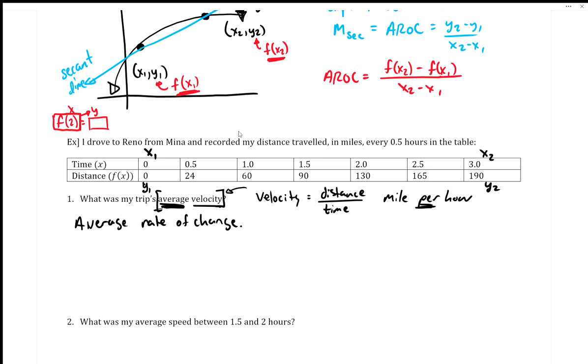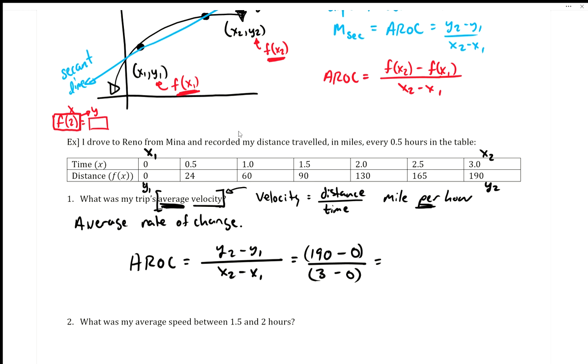So we're going to do it like this. I'm still going to do average rate of change. And we'll just set it up, y2 minus y1 over x2 minus x1. And then we'll plug those in. Okay, so y2 is 190 minus y1, which is 0, over x2, which is 3, minus x1, which is 0. And then now we would do the subtraction. So these would have implied parentheses, the ones that I'm putting right there. So we would do that first if there was something besides 0 that was more important. So we will just simplify to make this 190 divided by 3.